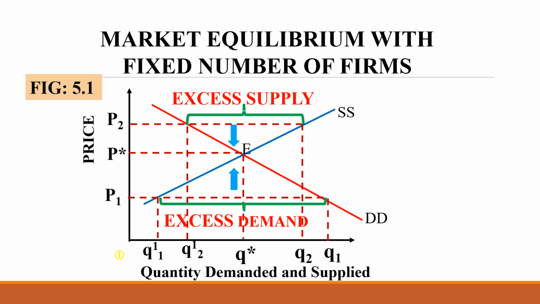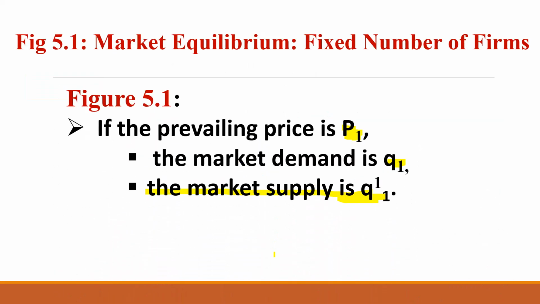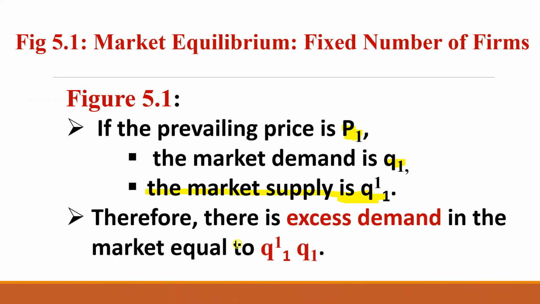Therefore, excess demand is indicated. Excess demand is measured with this distance Q1 dash Q1. I have explained this to you.